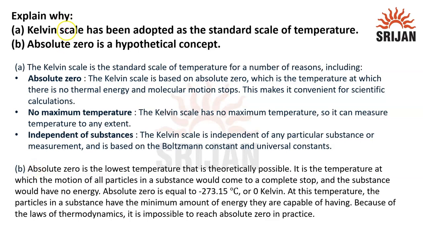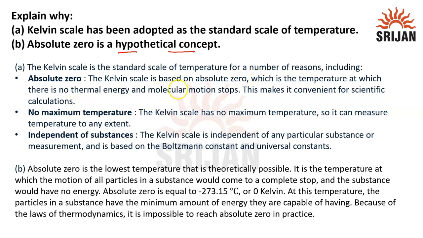The question is, explain why A. Kelvin scale has been adopted as the standard temperature scale, and B. Absolute zero is a hypothetical concept. So for the first one, the Kelvin scale is the standard scale of temperature for a number of reasons, including absolute zero.